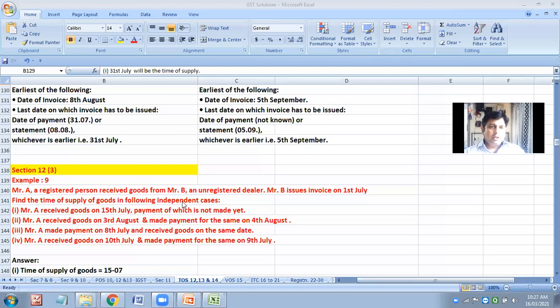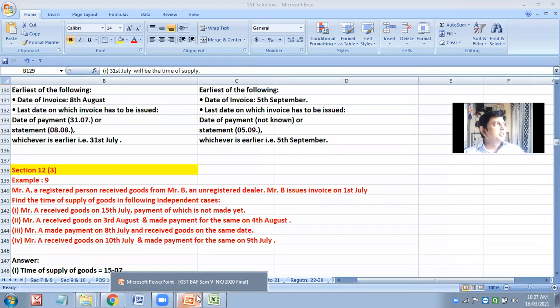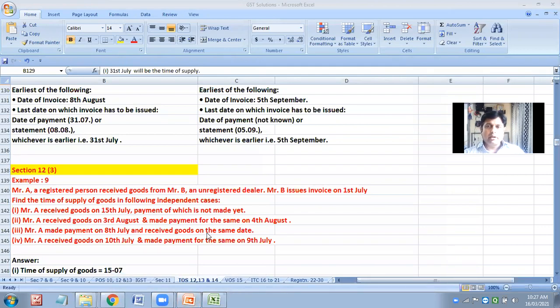Find the time of supply of goods in the following independent cases. You must have seen we are focusing only on goods. Subsequently, when we learn section 13 of the CGST Act, which talks about time of supply of services, the same thing will be repeated, but pertaining to services. Mr. A received the goods on 5th July, payment of which is not made yet. What will you consider?